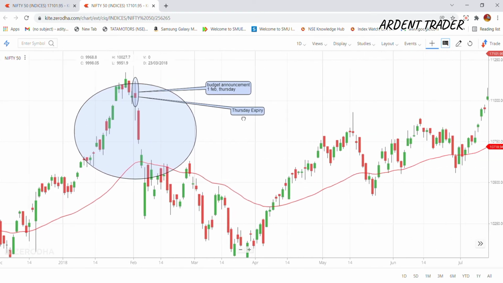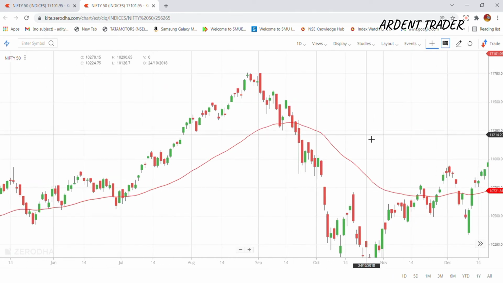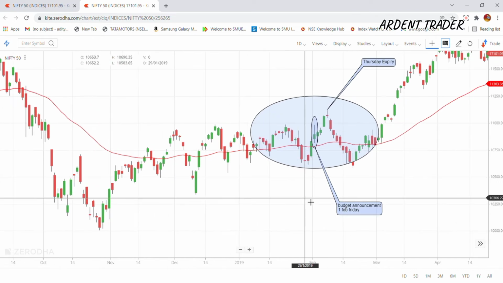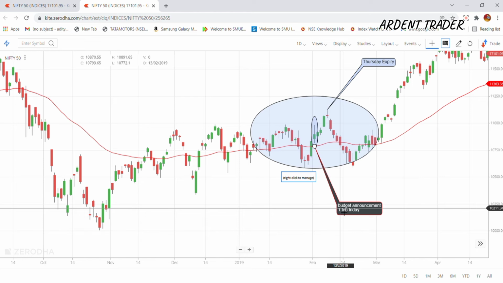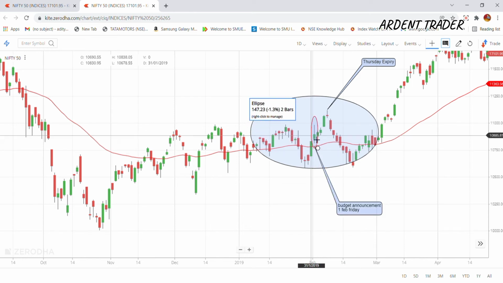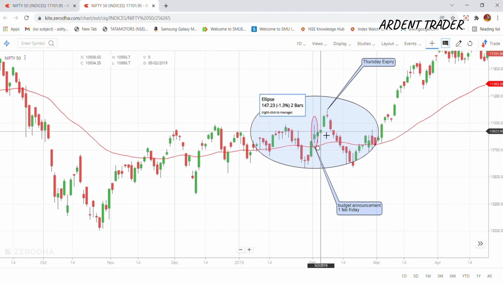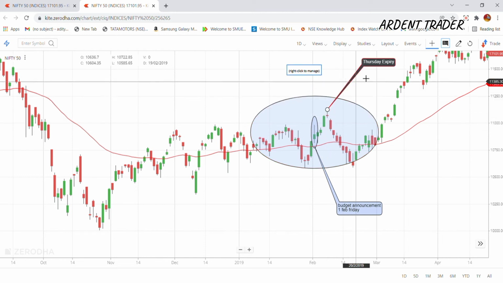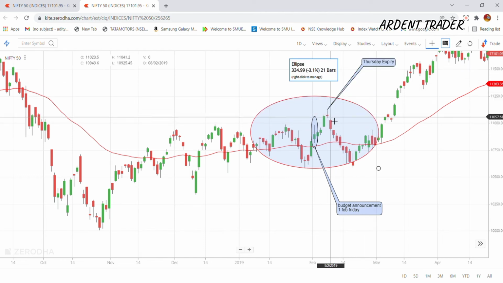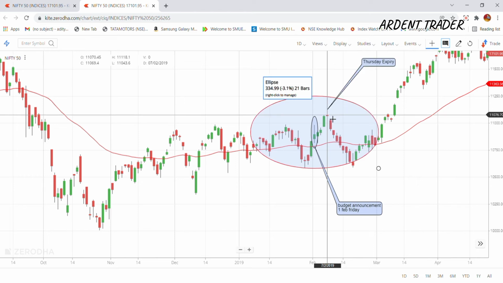And let us go to another year, that is 2019. Budget was announced on 1st February, which was on Friday. So Saturday, Sunday market was closed. Monday, Tuesday, Wednesday, you can see continuously for 3 days, again, Nifty 50 has given a good rally. And on the day of expiry, Thursday, you can see a doji like candle is seen. So it's better not to hold the position till Thursday.